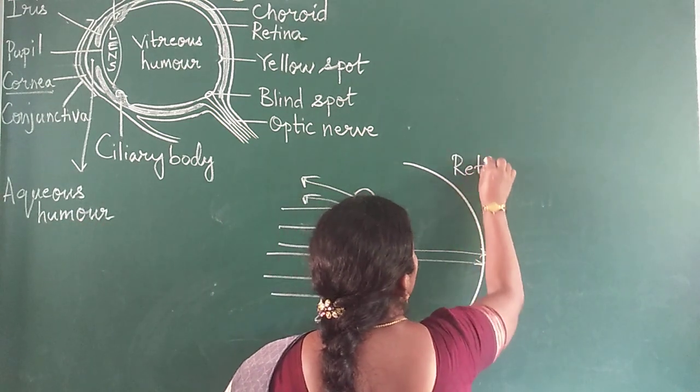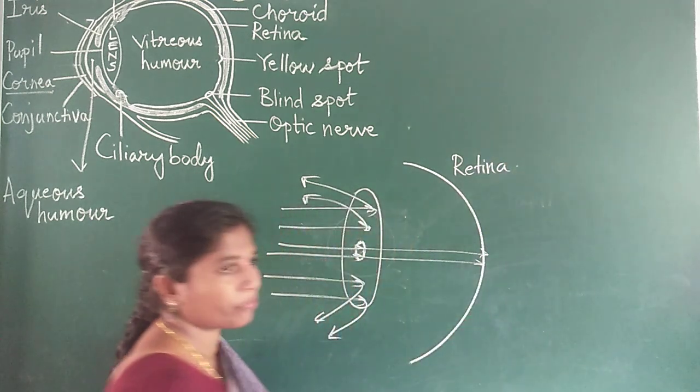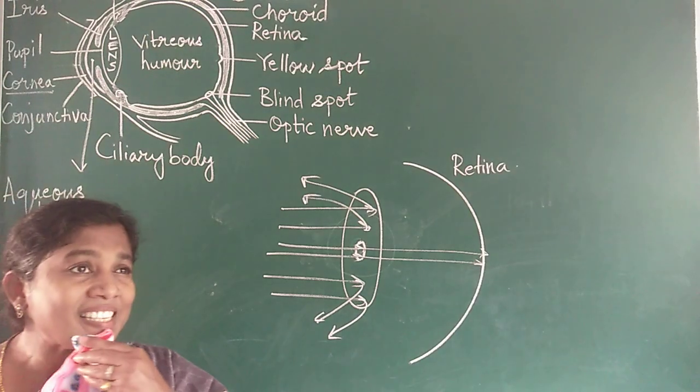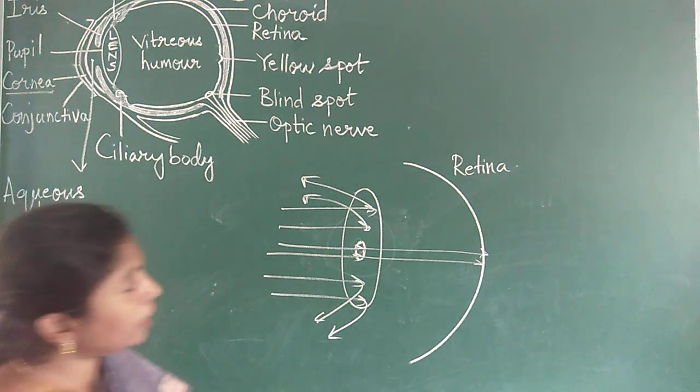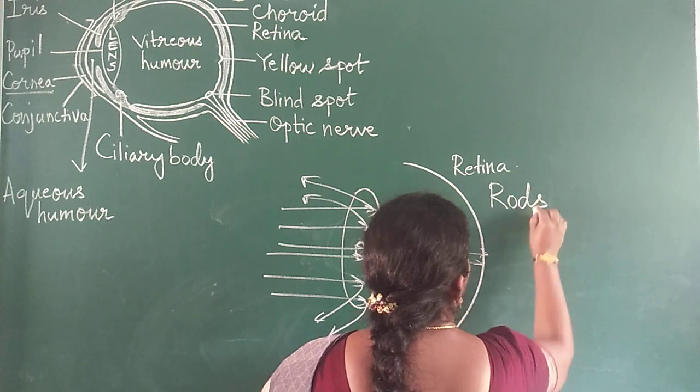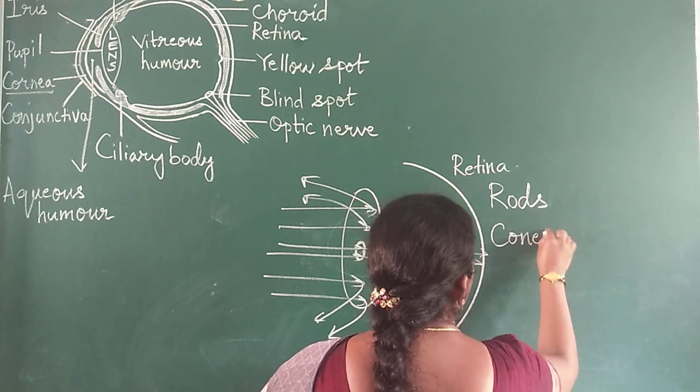So what is the retina? The retina is the innermost structure and it contains sensory cells called rods and cones.